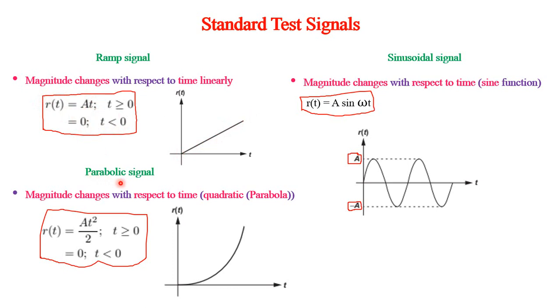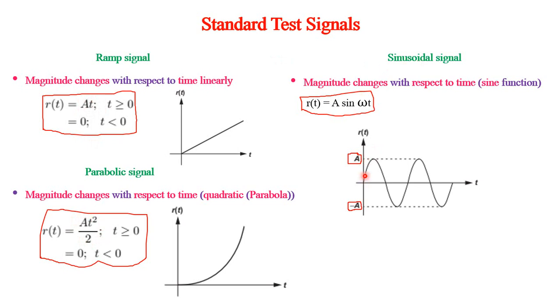Parabolic signal varies in a quadratic manner with respect to time. So R of t is A into t square by 2 when t greater than or equal to 0, equal to 0 when t less than 0. So the purpose of putting 2 is that when we take Laplace transformation, this A t square by 2 will become A by s cube. The Laplace transform of ramp will be A by s square.